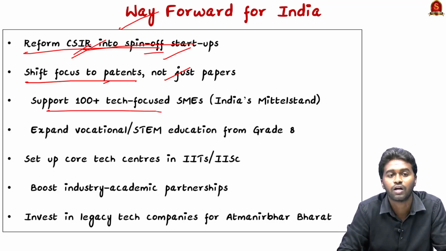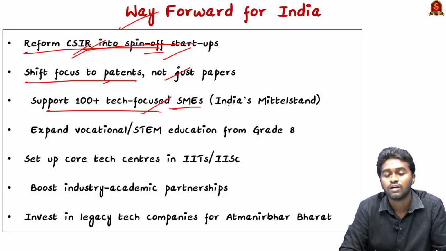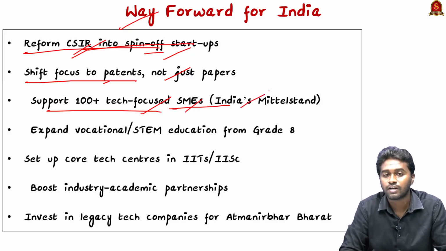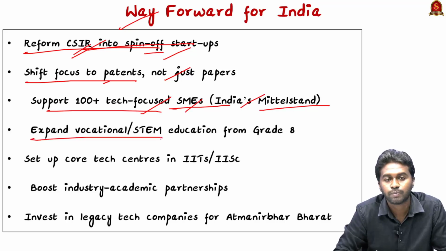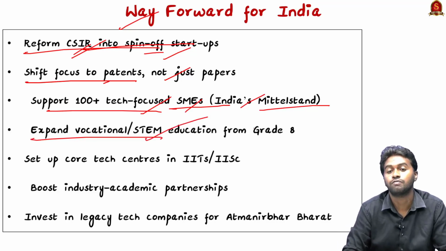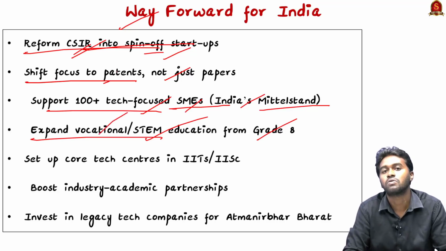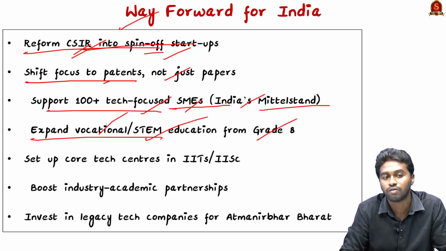The next is to support 100 plus tech-focused small and medium enterprises, like the Mittelstand in Germany. The next is expanding vocational and STEM education from 8th grade. This will provide more opportunity for research and development, and more workforce for research and development in India.